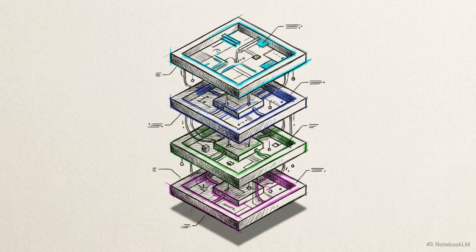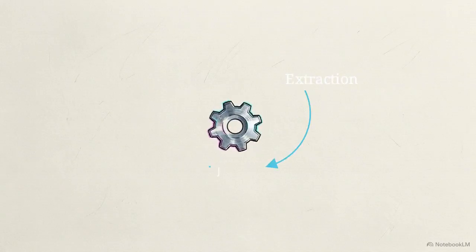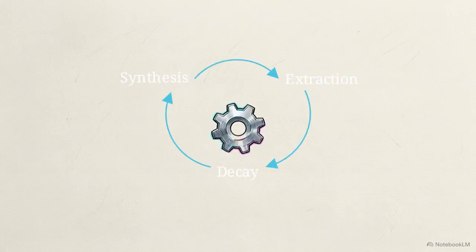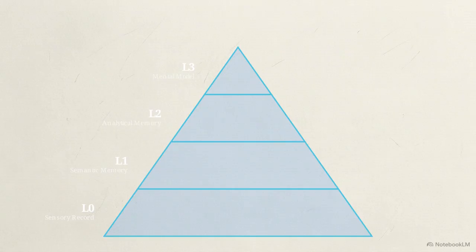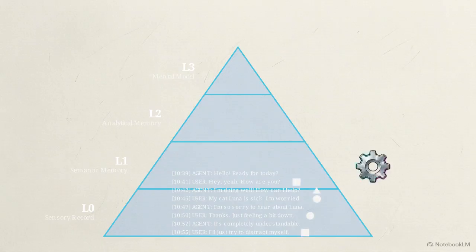To understand how this works, we have to deconstruct the L0 through L3 memory compression stack that powers these cognitive architectures. Agentic memory functions as a continuous pipeline of extraction, decay, and synthesis. The L0 through L3 stack is an outcome-driven architecture. It compresses raw interaction data into increasingly generalized abstract understanding. Layer 0 represents the immutable ground truth, the exact text of every raw message. This acts as the sensory record, queried only when the agent needs precise temporal references.